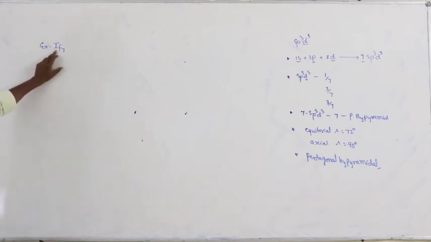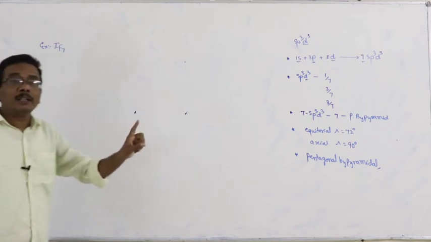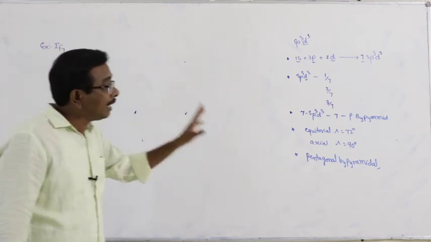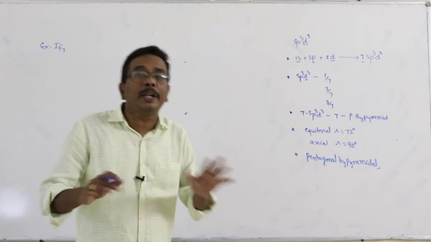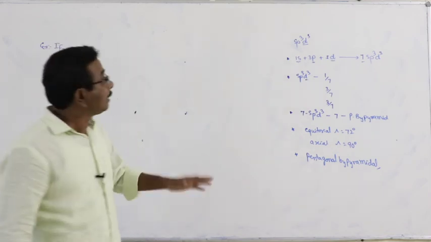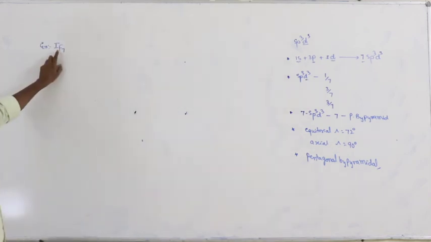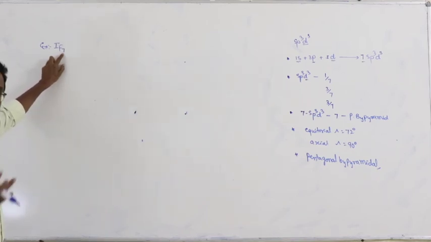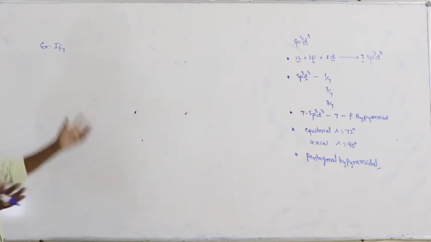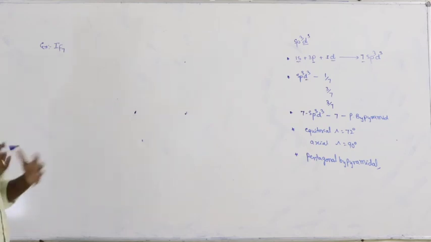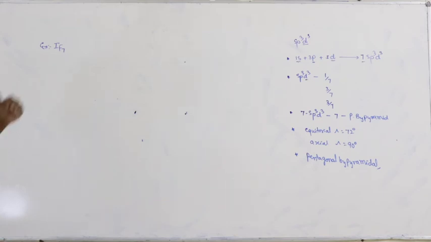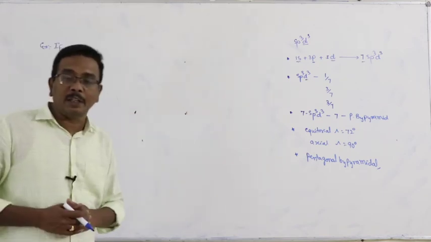Here the central atom is iodine. In the third excited state of iodine, 1 s orbital, 3 p orbitals and 3 d orbitals are available with unpaired electrons. Here the number of fluorine atoms that combine with iodine is 7. So the s, p and 3 d orbitals are mixed with each other, resulting in the formation of 7 hybrid orbitals. Which are sp3d3 hybrid orbitals.